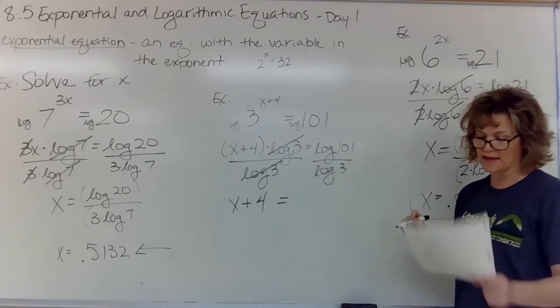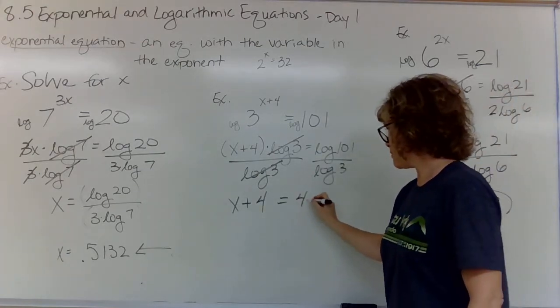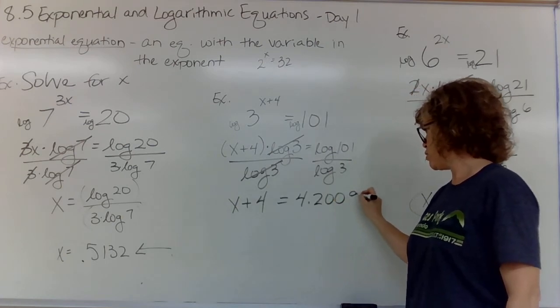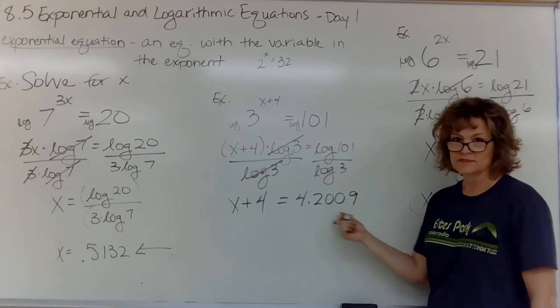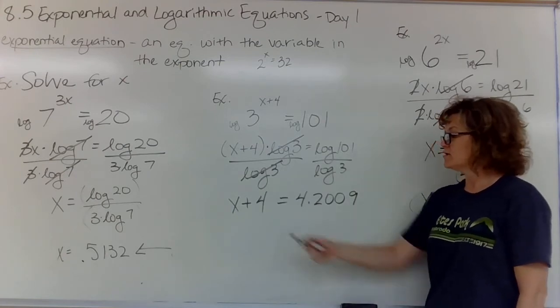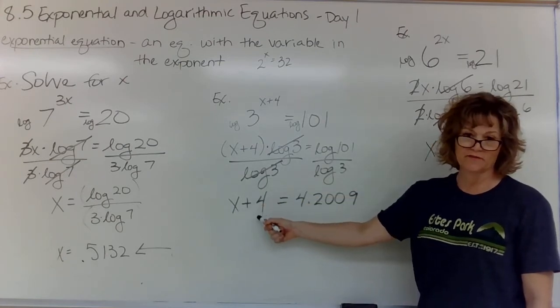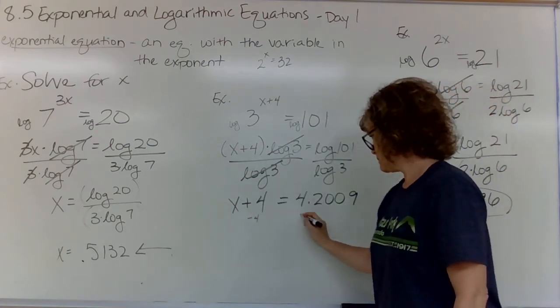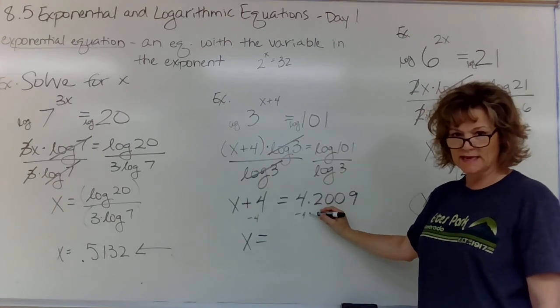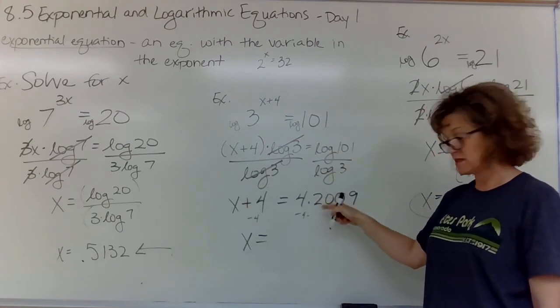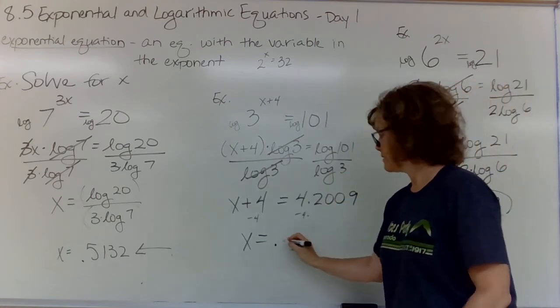Punch it in your calculator, and you should get 4.2009. Now, how do you solve for x? It's an Algebra 1 question now. You solve for x by subtracting 4 from both sides. When you subtract decimals, remember how you got to line them up? I'm just going to use the calculator anyways.